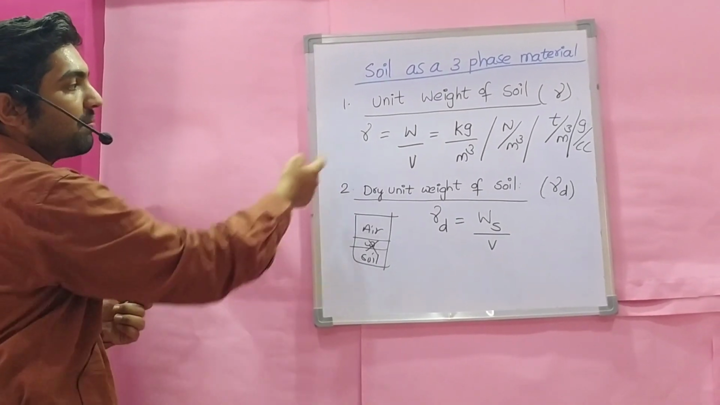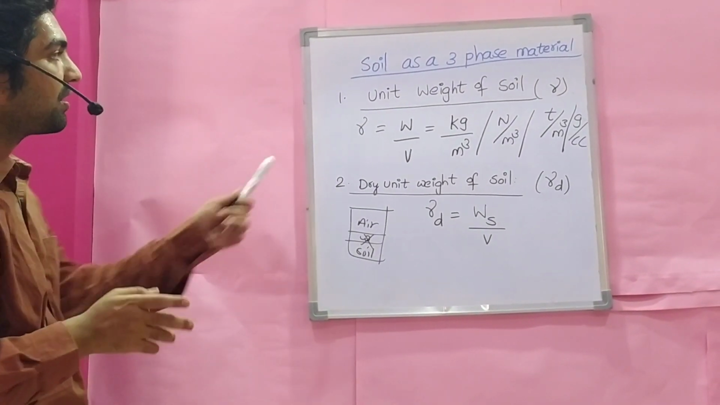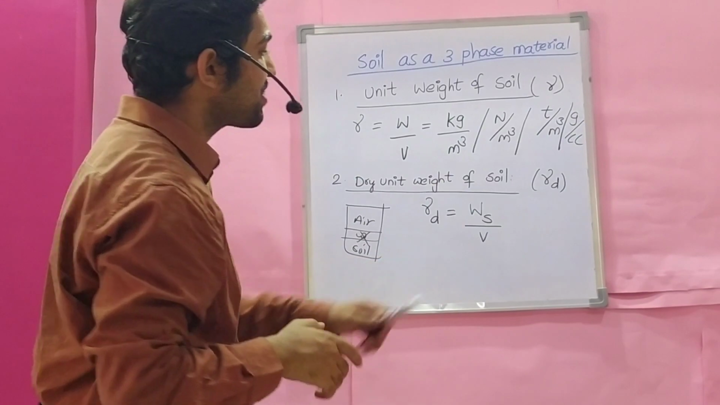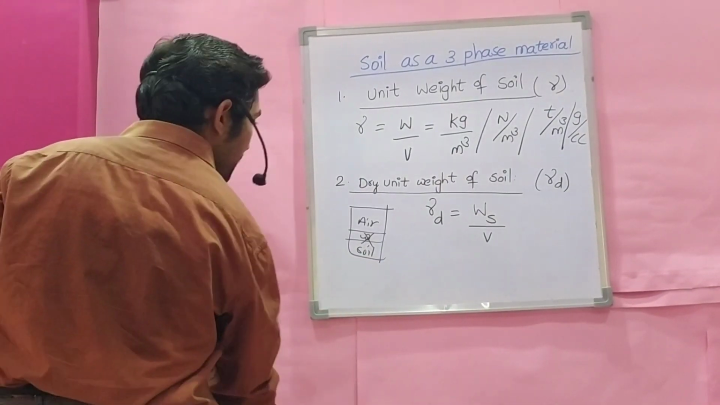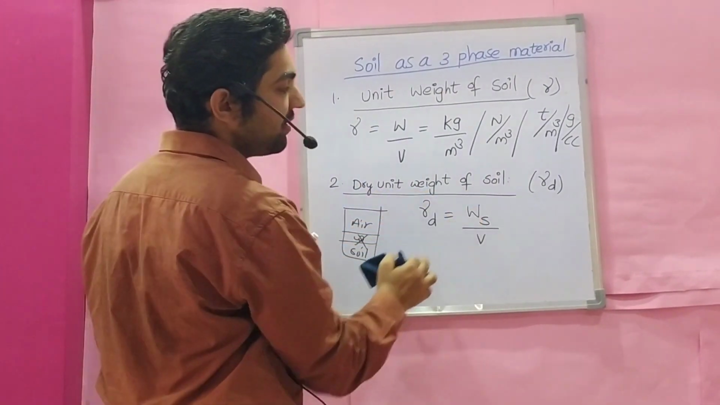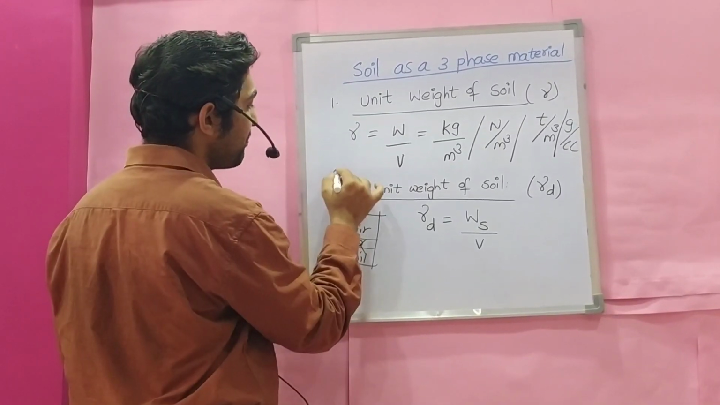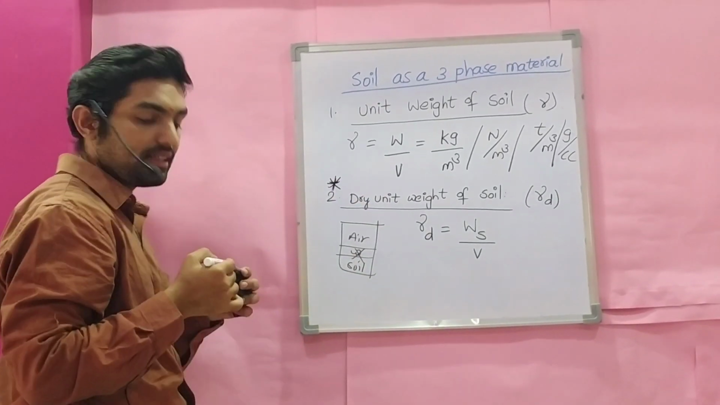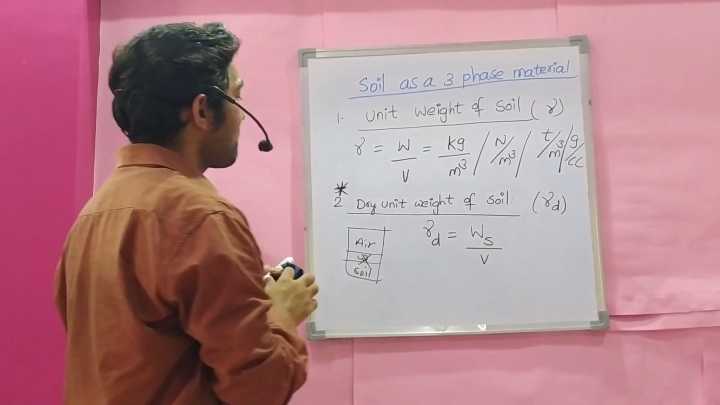Bulk unit weight or total unit weight, both are same. Gamma is W by V. This is an important parameter in soil mechanics. Gamma is important in all calculations of soil mechanics.